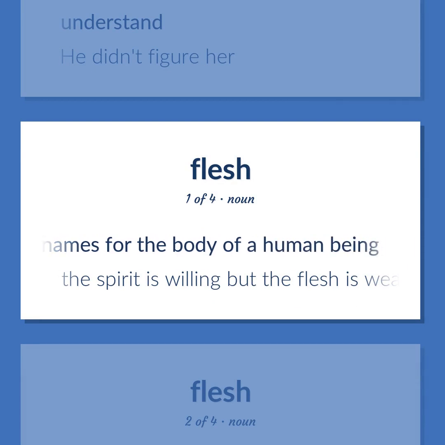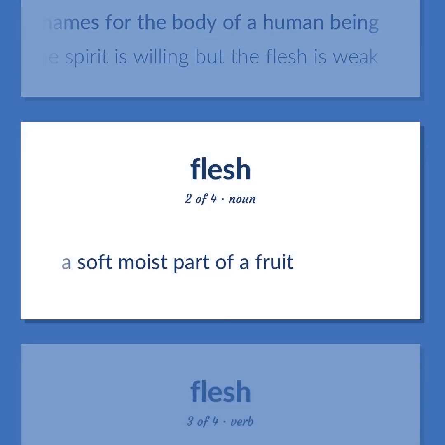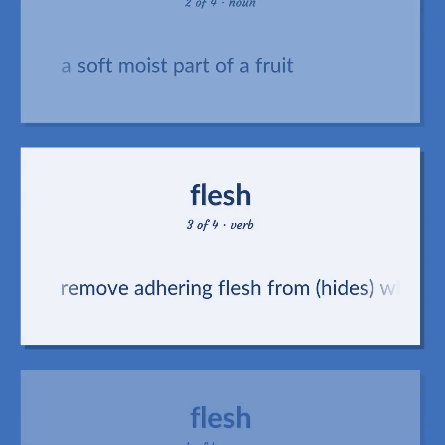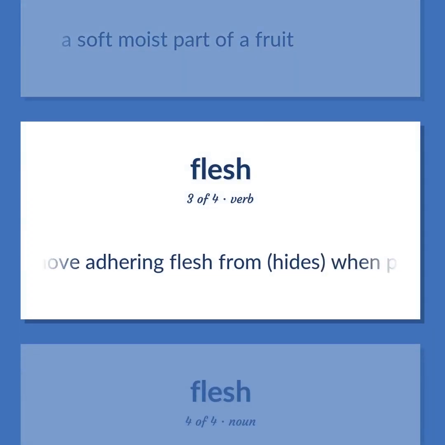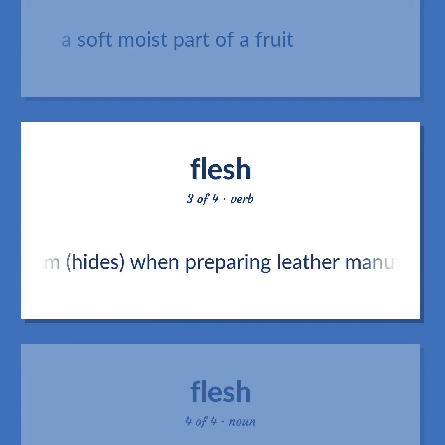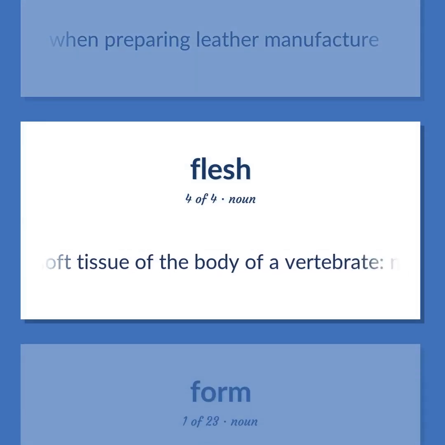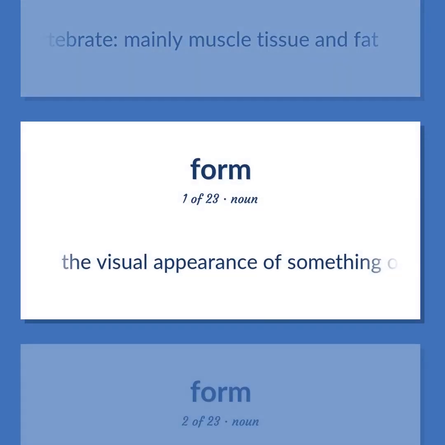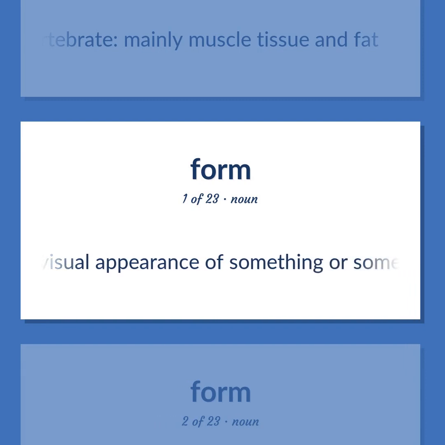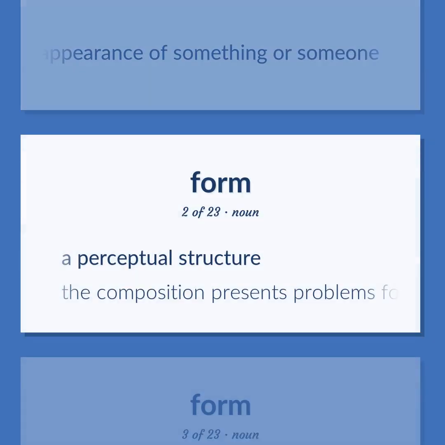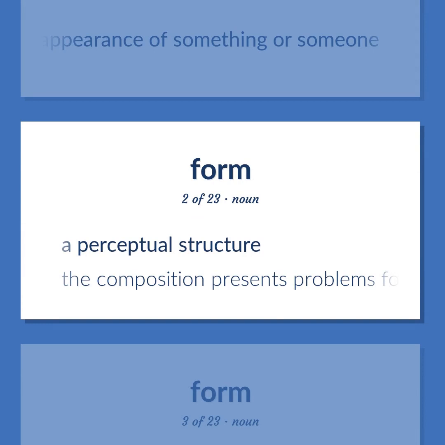The spirit is willing but the flesh is weak. A soft moist part of a fruit. Remove adhering flesh from hides when preparing leather manufacture. The soft tissue of the body of a vertebrate, mainly muscle tissue and fat. The visual appearance of something or someone. A perceptual structure. The composition presents problems for students of musical form.